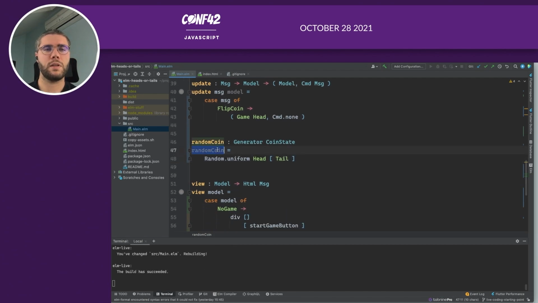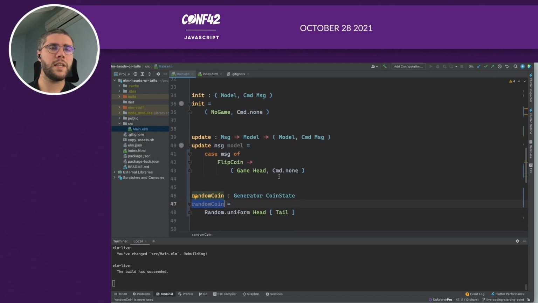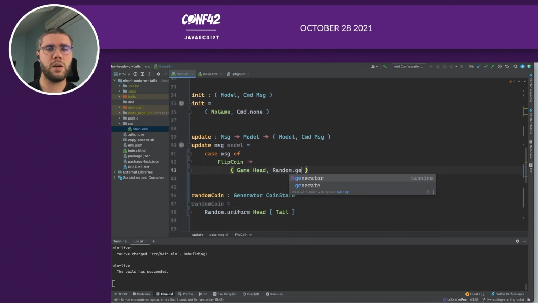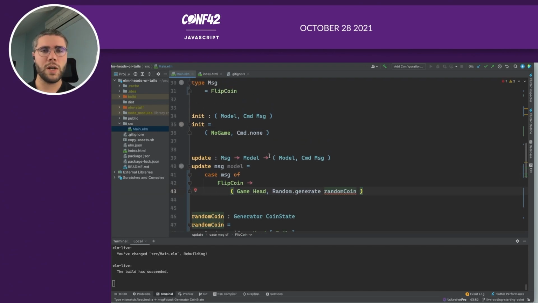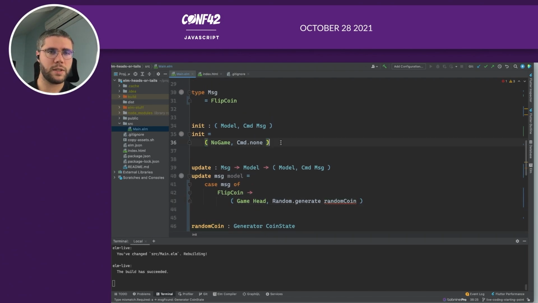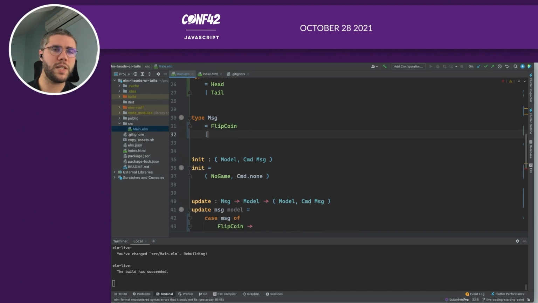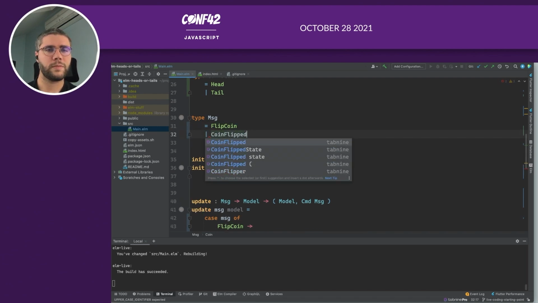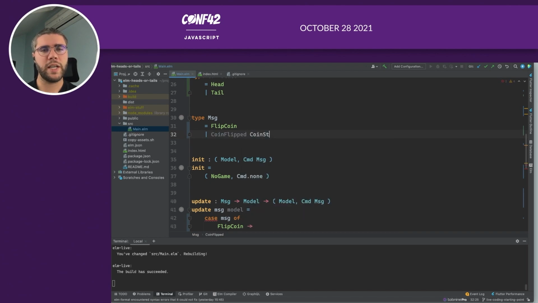So here we have a random coin generator. And here in the update, we need to tell the compiler that we want to generate a random coin. Once it has generated this value, we need to get it back. So for this, we will create a new message, which is coin flipped, which will contain a coin state.